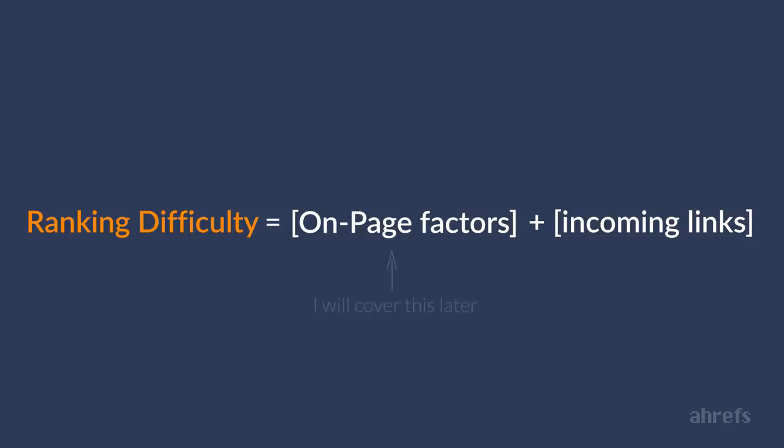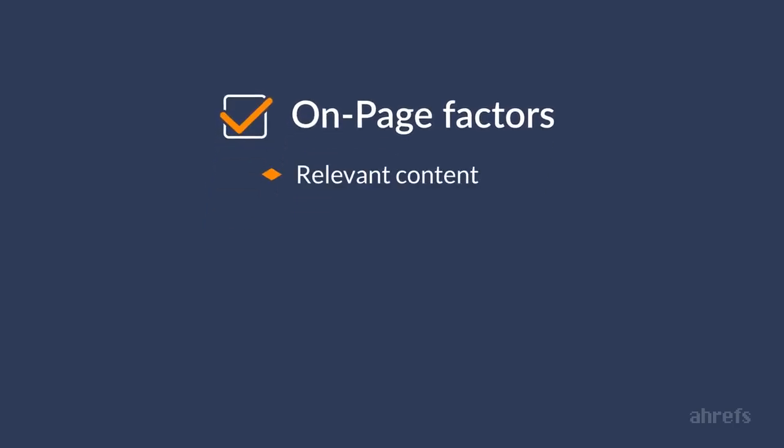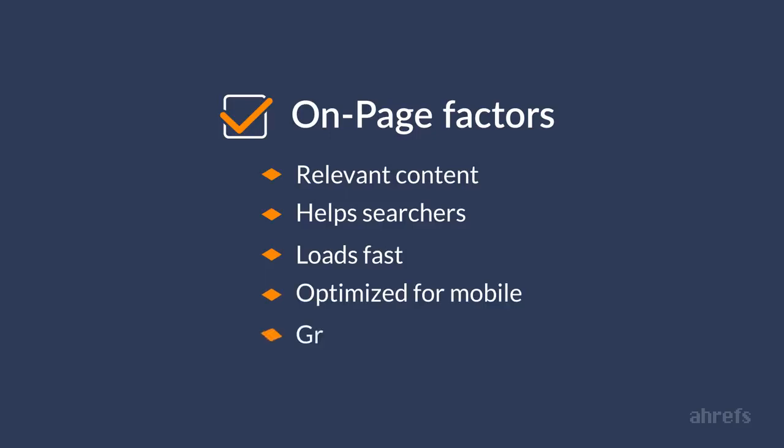I'm going to cover the on-page factors later in this course, so for now let's assume that all the top 10 ranking pages for your desired keyword are equally awesome, and your own page is no exception. The content of your page is 100% relevant to the search query, it helps searchers with whatever they were searching for, it loads fast, it is optimized for mobile, it provides great user experience, and it is visually appealing. And I have a perfect example to illustrate such a situation.